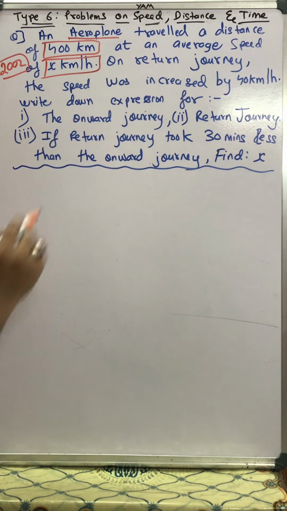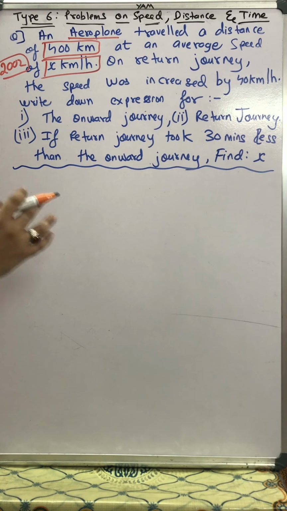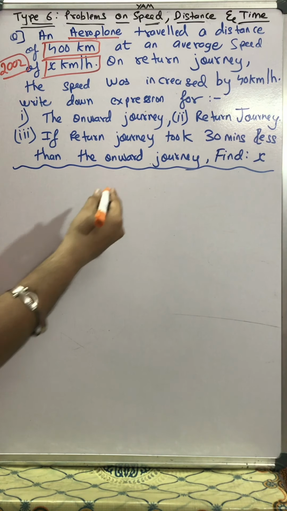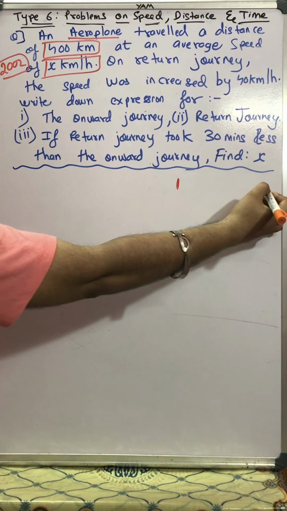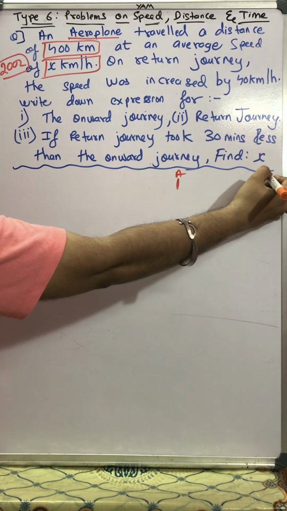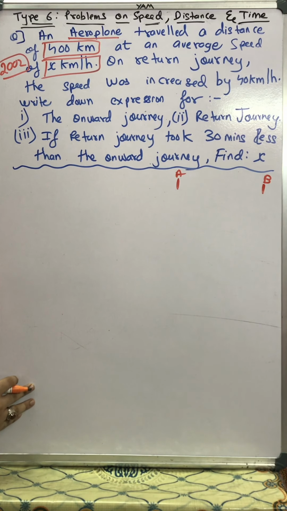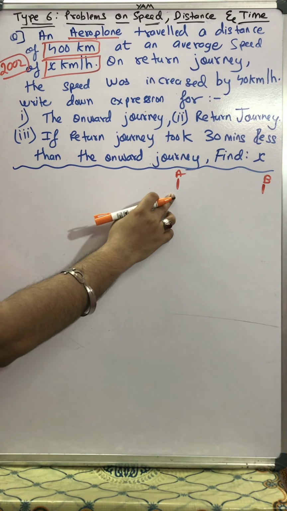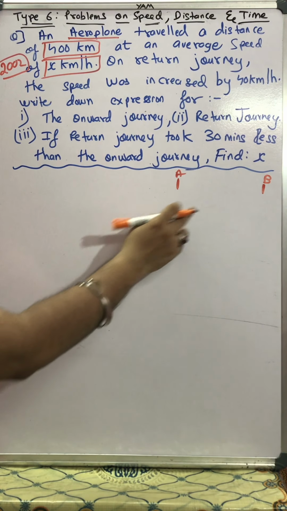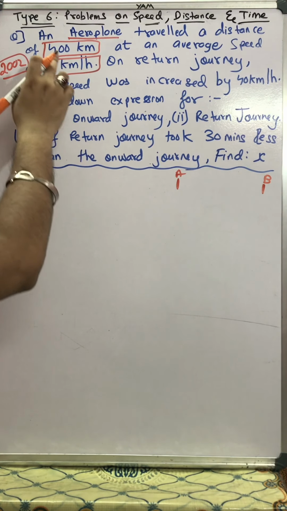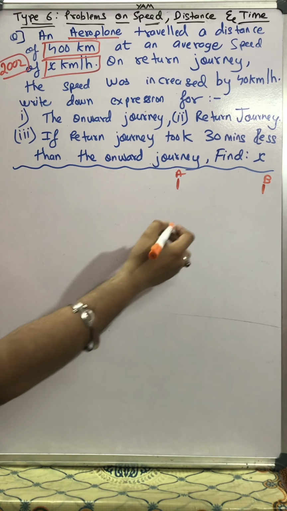On the return journey, okay. So first, let us say this aeroplane starts from here and reaches till here. This is my point A and this is my point B. The aeroplane starts from A and reaches B, and the distance is 400 kilometers.